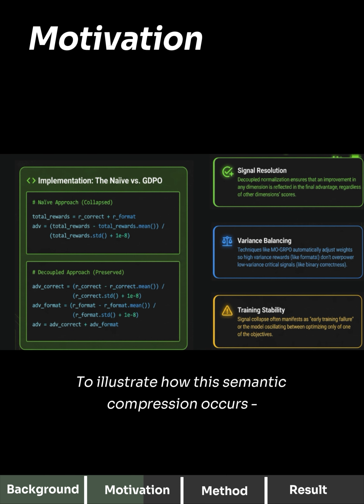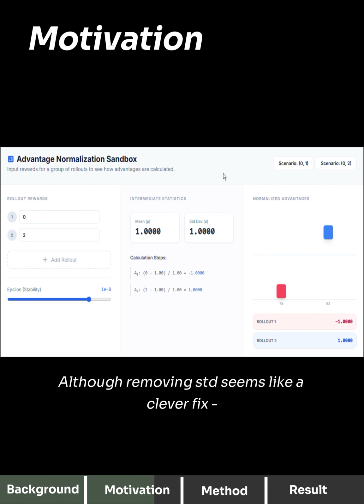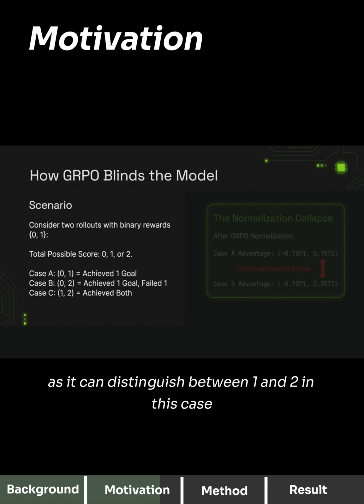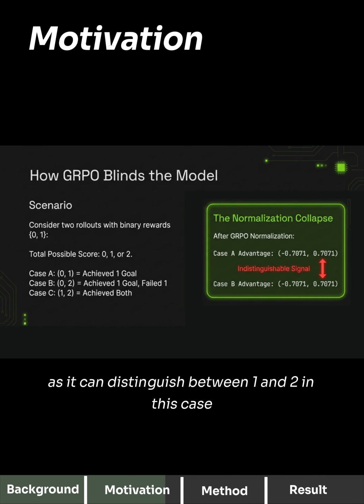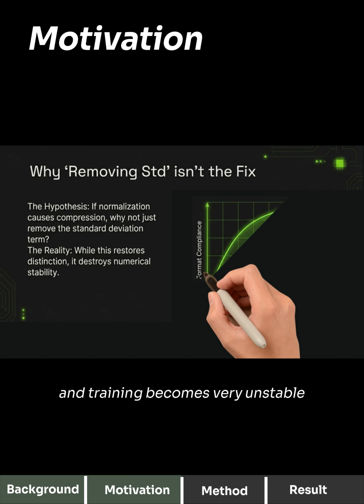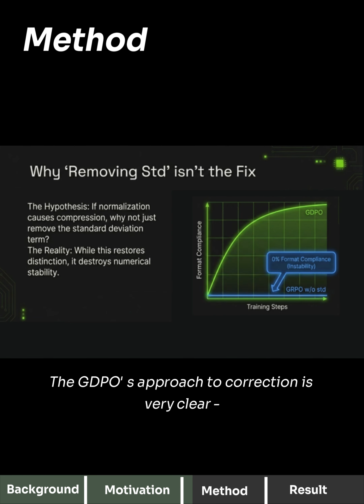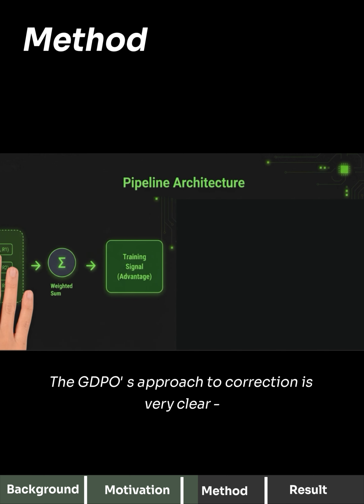To illustrate how this semantic compression occurs, the paper provides an example. Although removing STD seems like a clever fix, as it can distinguish between 1 and 2 in this case, the information compression problem still exists when there are many rewards and rollouts, and training becomes very unstable. The paper empirically demonstrates 0% format. The GDPO's approach to correction is very clear.